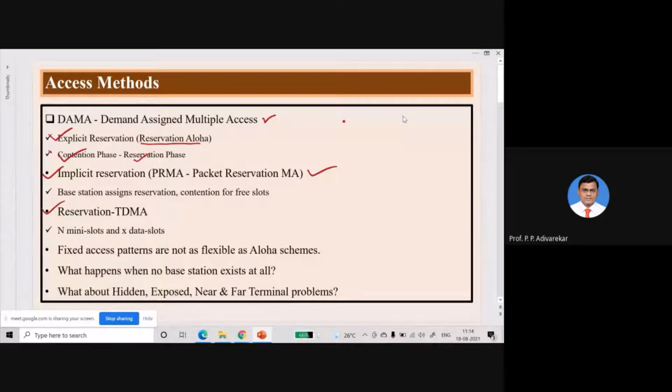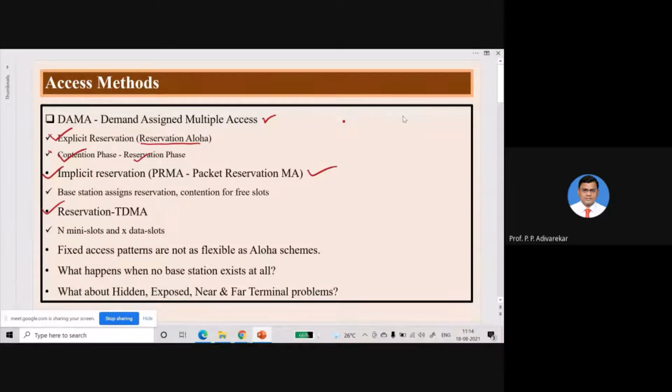So this method also contains a contention phase and a reservation phase, but during the contention phase, users do not compete with each other; rather, the base station assigns the reservations to all the users. Suppose the number of users is less compared to the contention time slots, then the remaining slots will be kept free. During those free slots, the same users can compete with each other for access to the time slots.